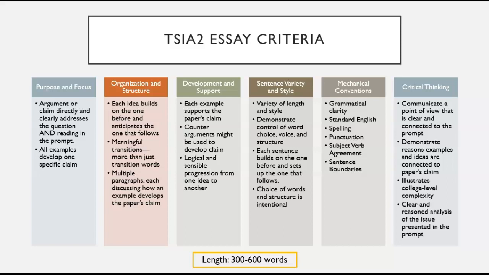Now, let's take a look at the WritePlacer, which is the essay portion of the TSIA-2. The criteria used to evaluate your TSIA-2 essay is as follows. They're looking for purpose and focus. With purpose and focus, that's your argument or your claim. And they want to make sure that that argument or claim is directly connected to the prompt that you've been assigned.